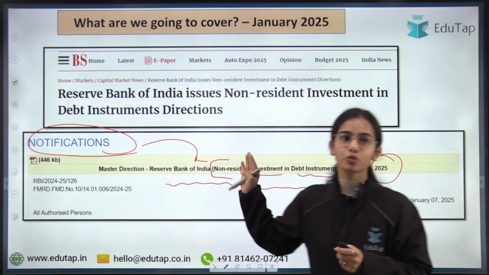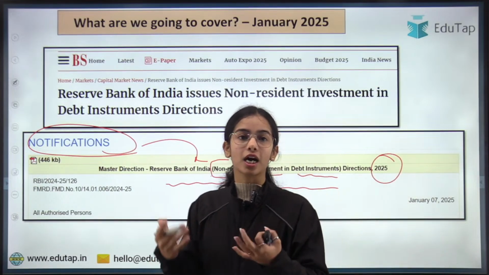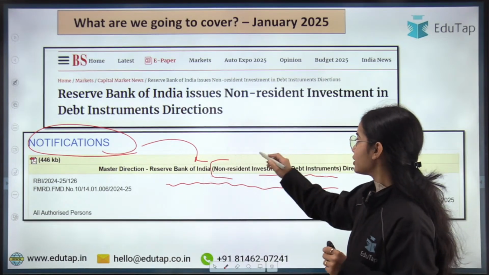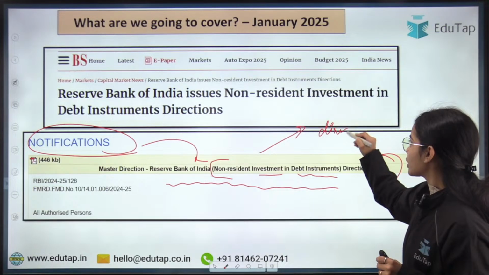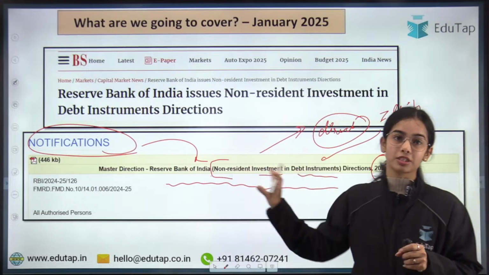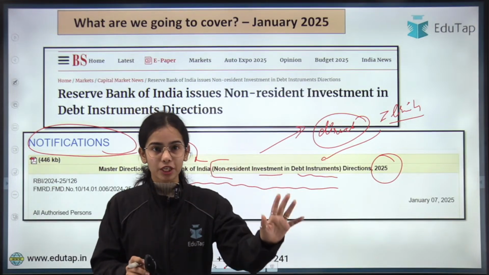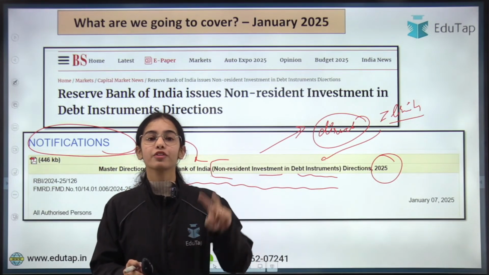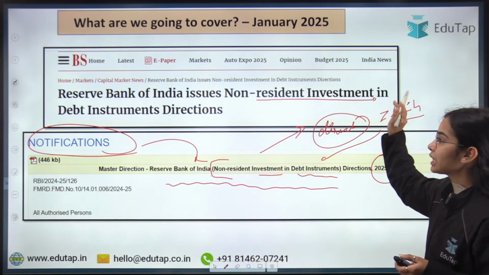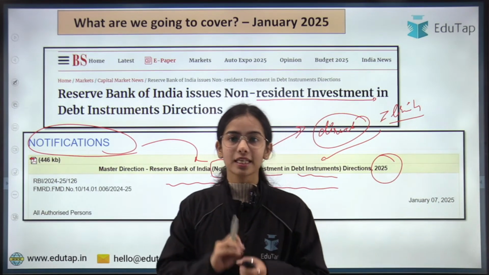Many of you were asking me to bring this session, so I've brought it. It is a very complicated master direction that the RBI has released, but it is very important from the exam point of view, because in the previous year we saw a direct question on the investment limits given in the master direction. It is important from your examination, static and current affairs perspective. The RBI has issued the Non-resident Investment in Debt Instruments Directions, which we are going to discuss.